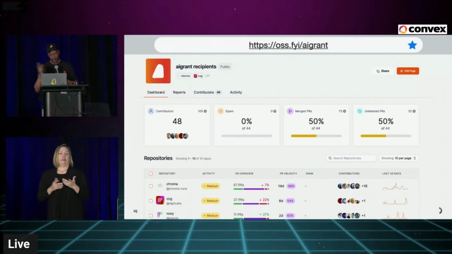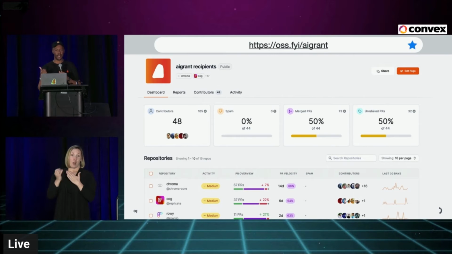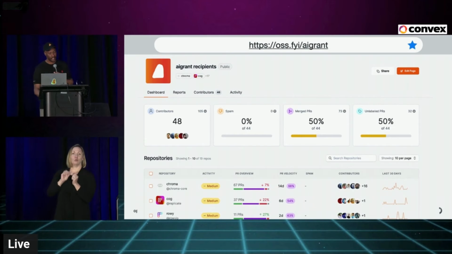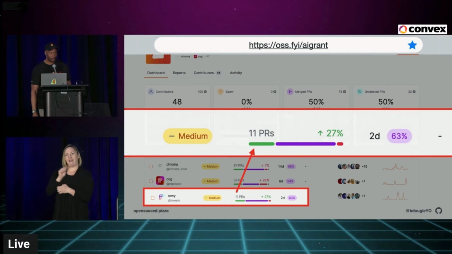So I will talk more about that later off stage, but I actually put together another dashboard for every project that was in the OSS AI grant. So AI grant is, well, it's what it sounds like. You get a grant from the former CEO of GitHub and his friends to do AI stuff. And I was actually curious about all open source projects in the AI grant and found a couple of them, but Rowie is one of them. Built in Next.js, they specifically take a Google sheet and add AI to it. Like that's what we're doing these days.